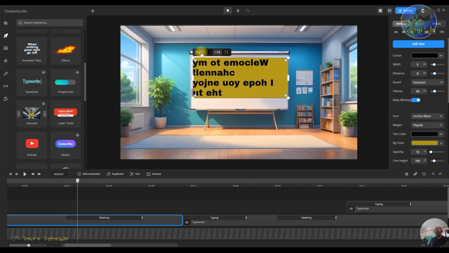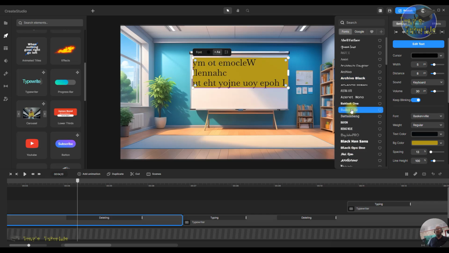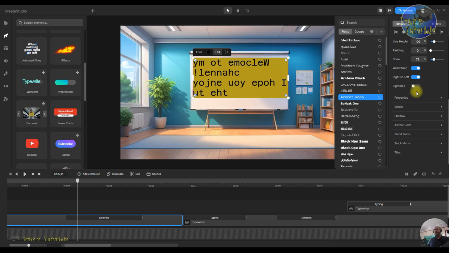The font up here, you can change the font by clicking on that, and it comes up with the different fonts, and all you've got to do is just click on them, and it'll change it to whatever font you desire. That's basically it. There's not a lot more I can tell you about this, but I hope it's been useful to you.